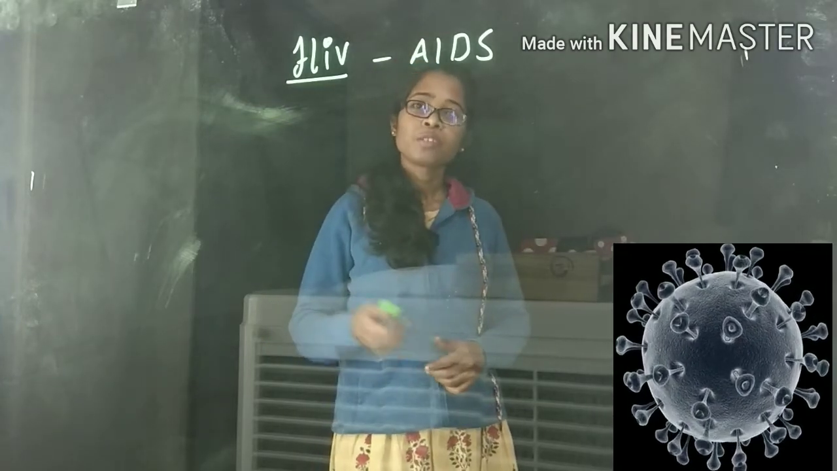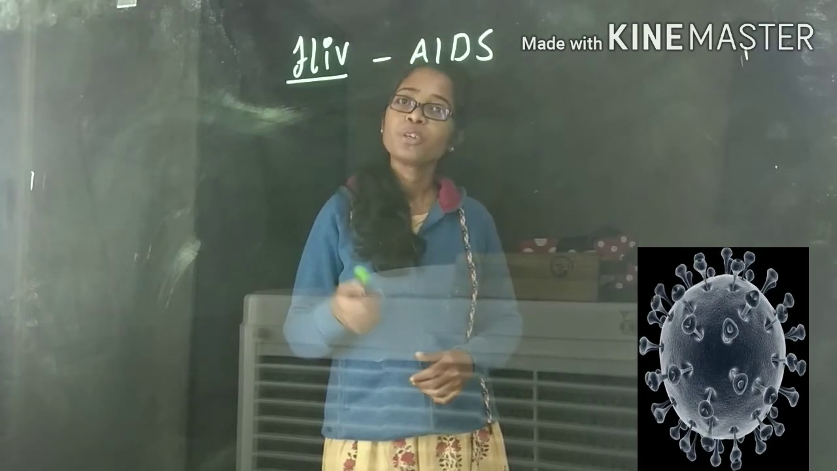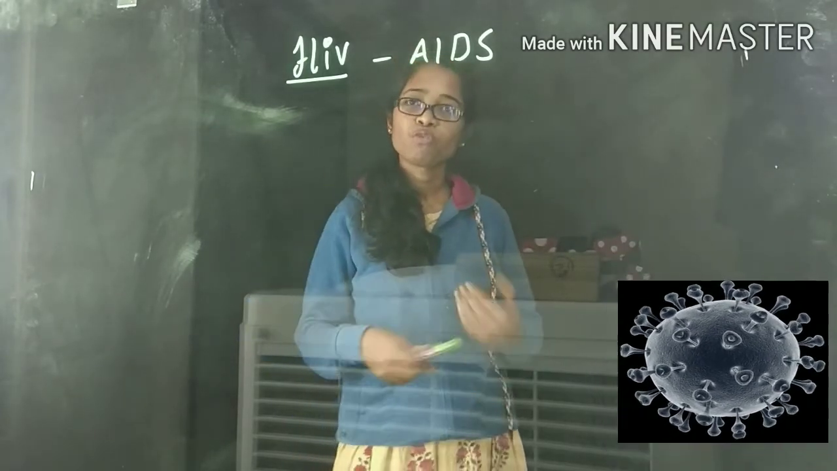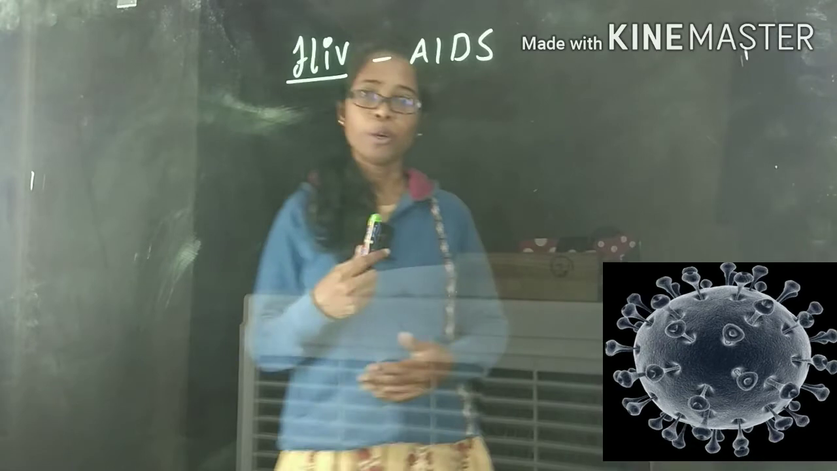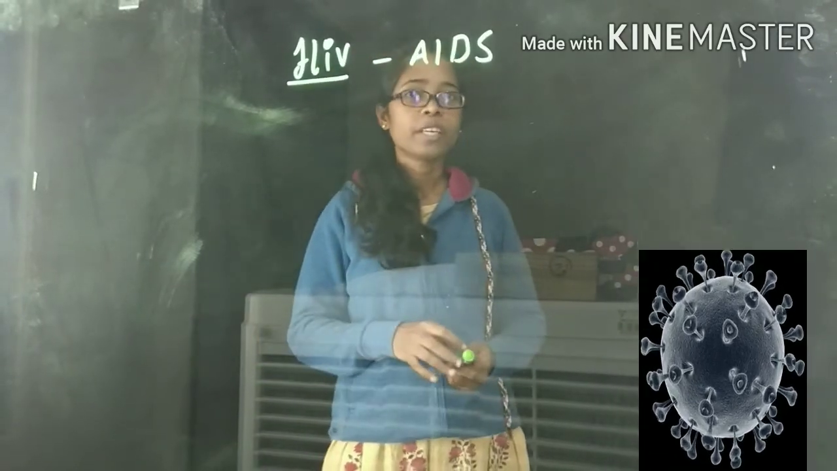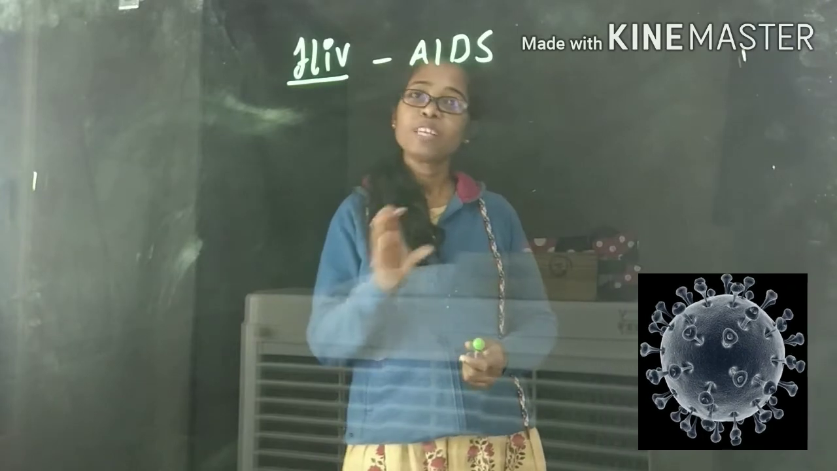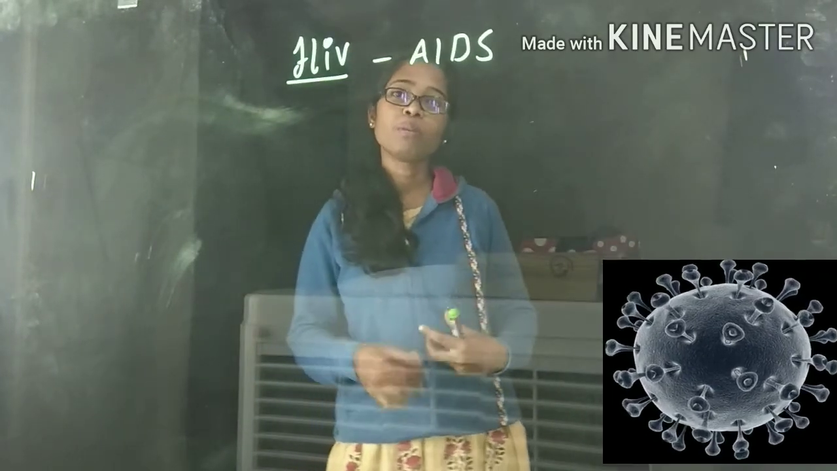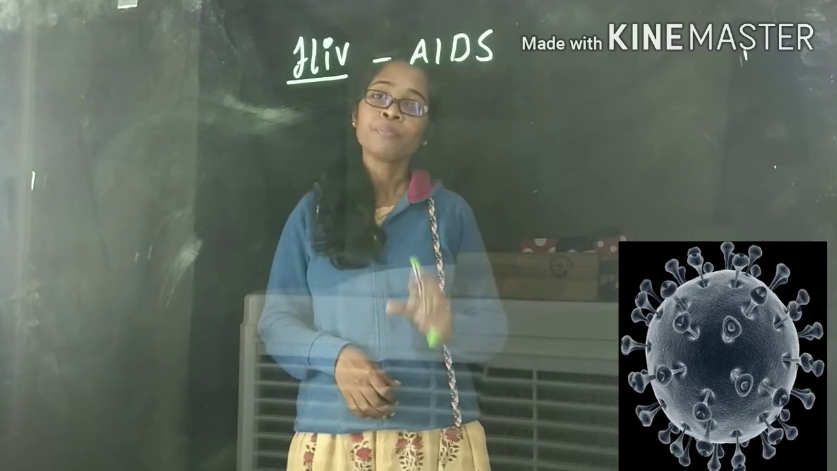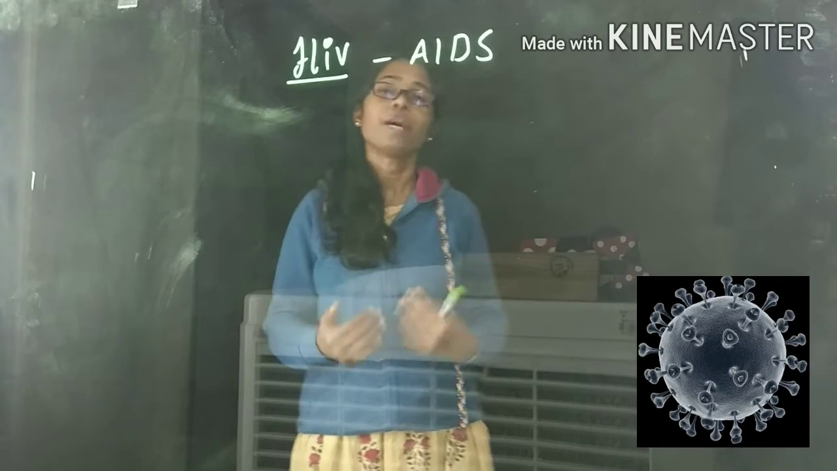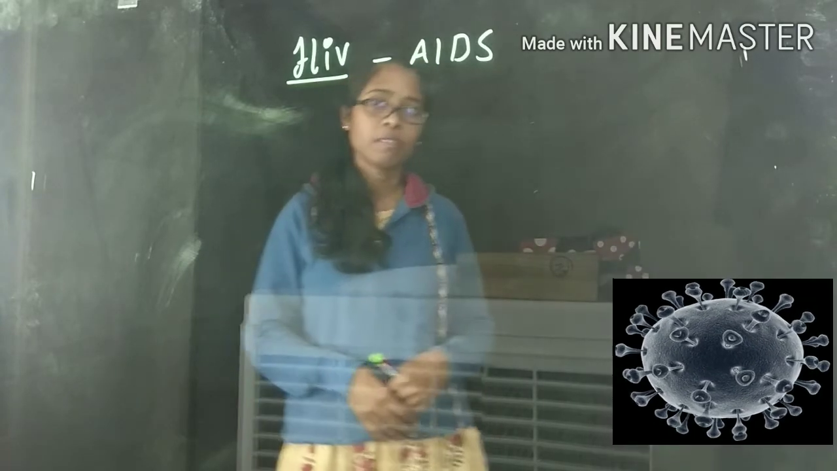Virus. Clear? What is this HIV? We will call it the human immunodeficiency virus. Once this virus enters our body, it attacks one of the cells, which we will call CD4 cells. These CD4 cells are one type of immune cells present inside our body. These cells are the first to attack whenever any pathogen enters our body.